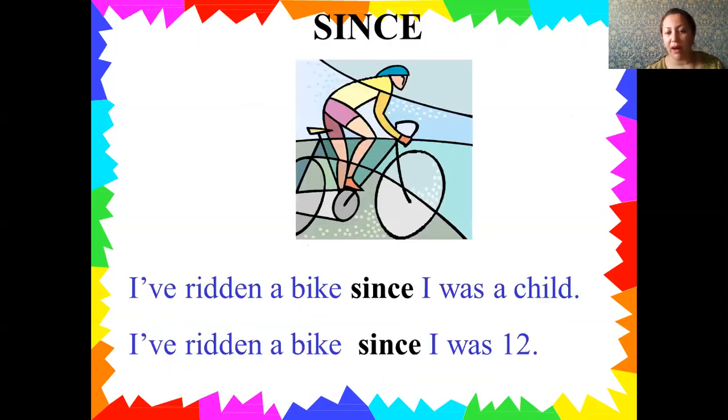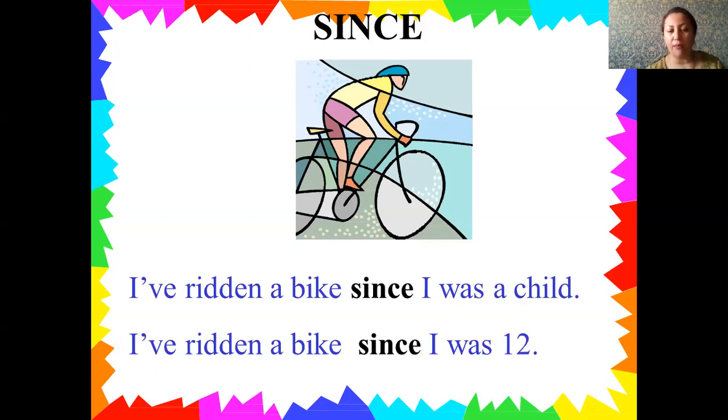I have ridden a bike since I was a child, because I learned it in my childhood, because I was a child at that time, but nowadays maybe I'm an adult, and now I have ridden a bike since I was a child. It means that when he was a child, he started to learn it. He began this action. Therefore, you can use since.